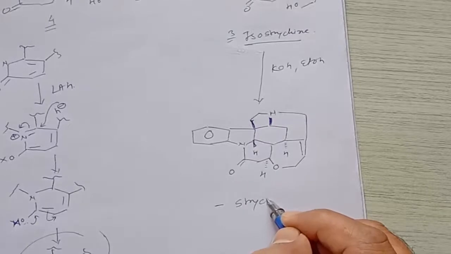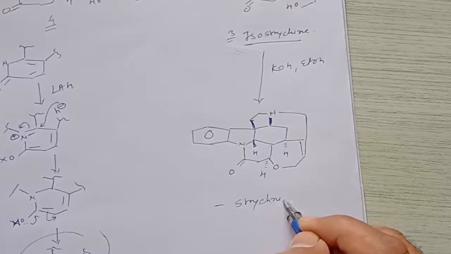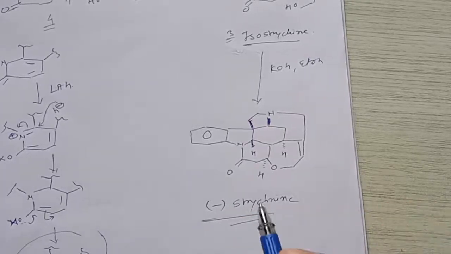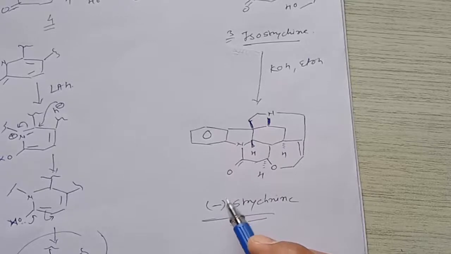So this is strychnine. So this is the total synthesis of strychnine. This is natural strychnine. Right? So how will you prepare this strychnine molecule? So this can be prepared from phenylhydrazine as well as this acetoveratone molecule, and there are a number of steps which are involved in the reactions.